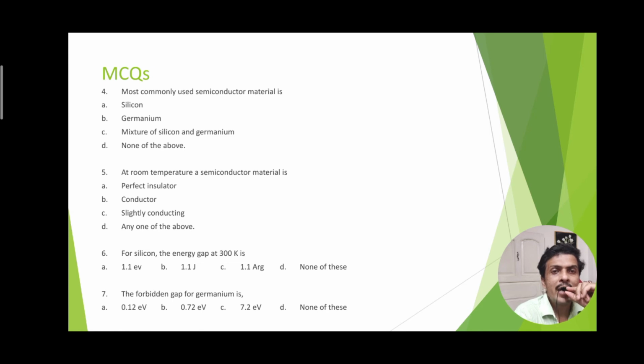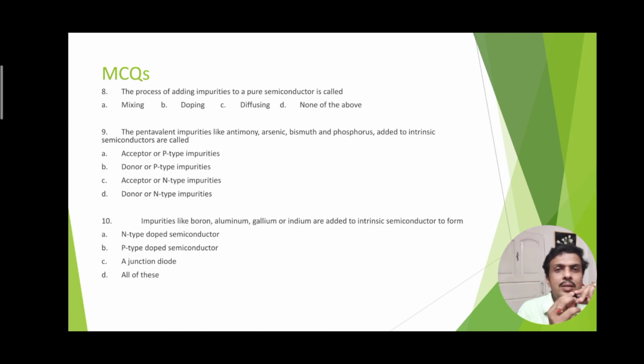For silicon, the energy gap at 300 Kelvin, remember it is room temperature, is either 1.1 electron volt, joule, or arc, or none of these. The correct answer is 1.1 electron volt. The forbidden energy gap for germanium is 0.12, 0.72, or 7.2. The correct answer is 0.72 electron volt. The process of adding impurities to a pure semiconductor is called mixing, doping, diffusing, or none of the above. The correct answer is doping.